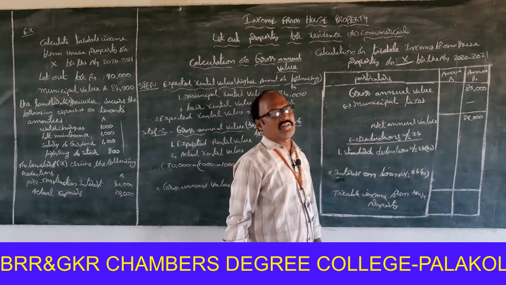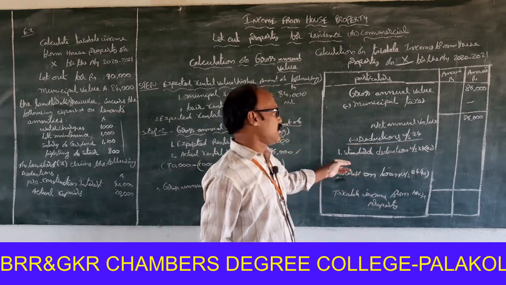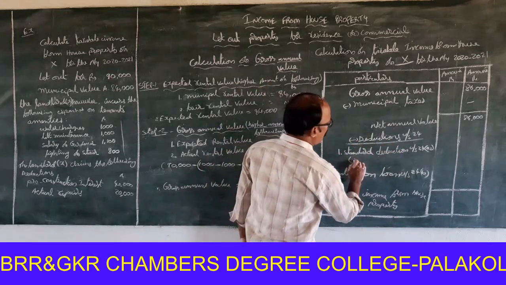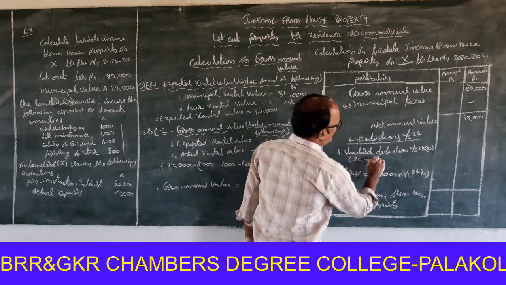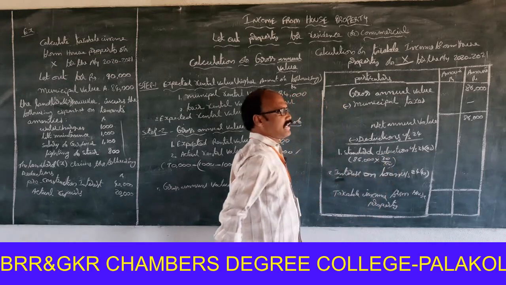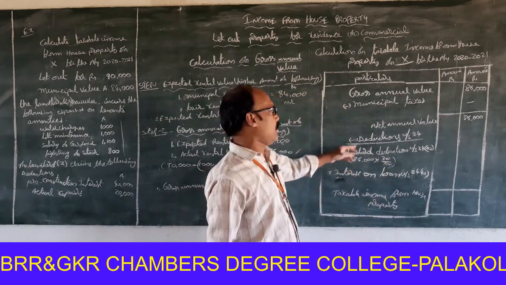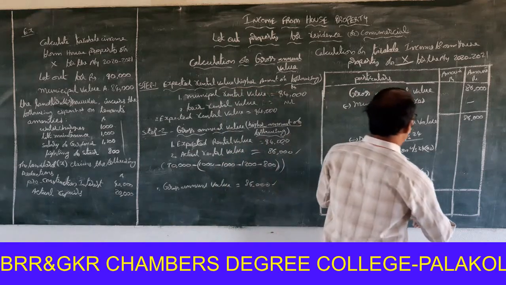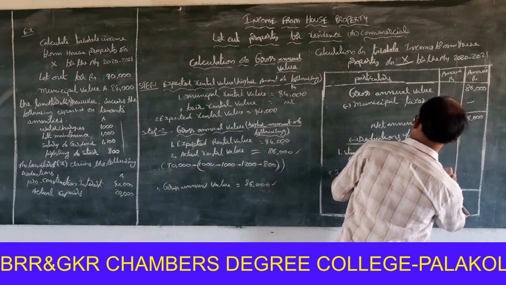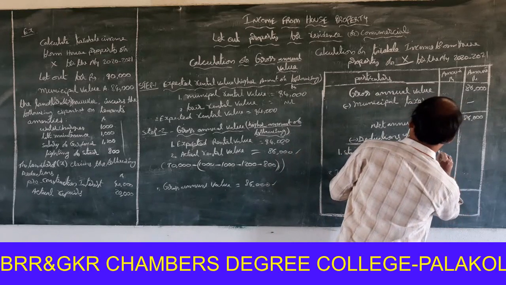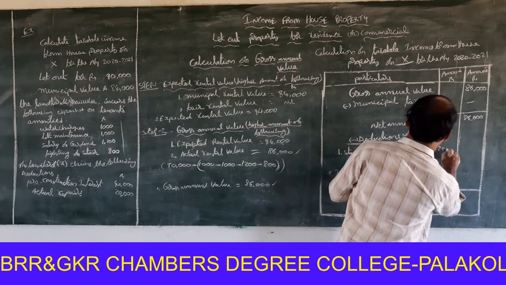Deductions under section 24. First one, standard deduction under section 24A, 86,000 into 30 by 100. 30% standard deduction is allowed on net annual value. So 86,000 into 30 by 100, 25,800.